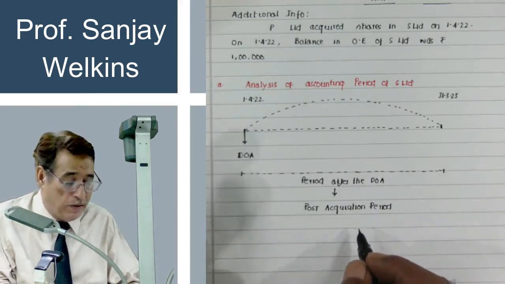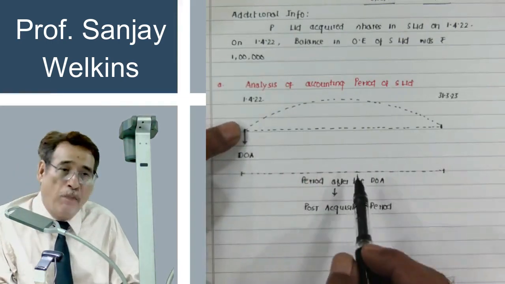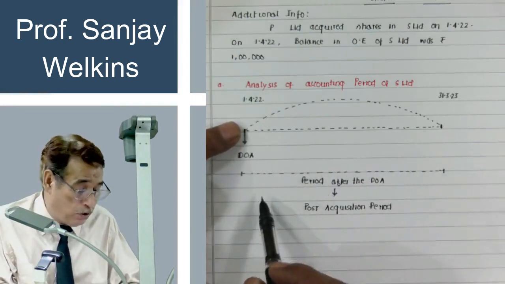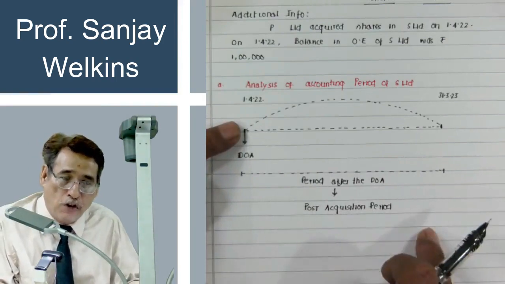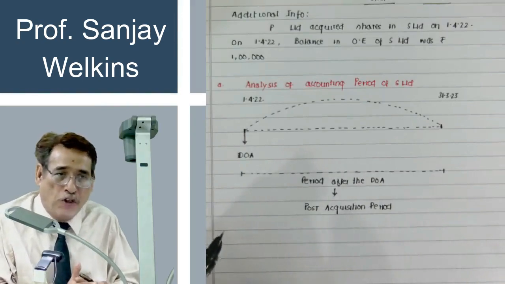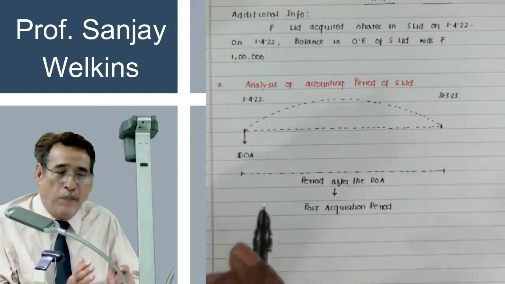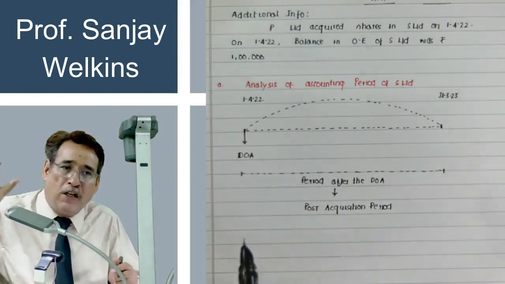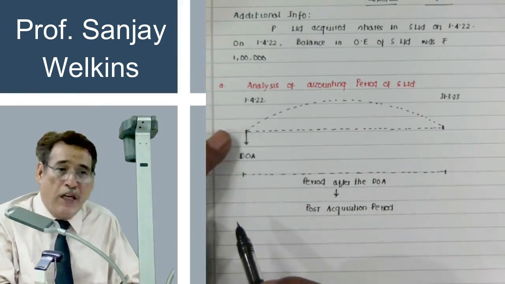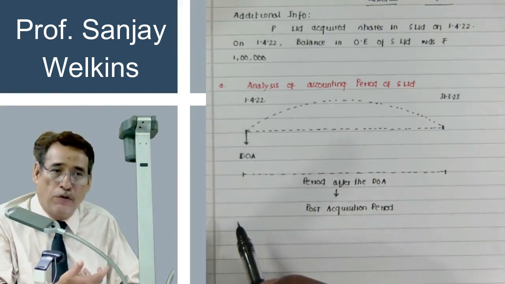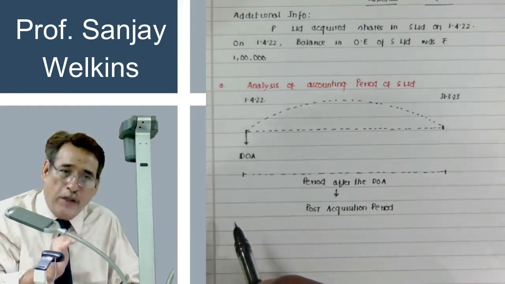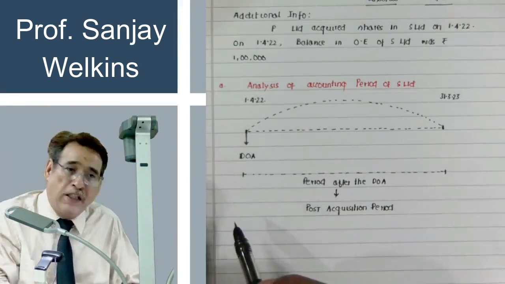To put it in simple words, in this entire accounting period all 12 months are related to the post-acquisition period. That means there is no pre-acquisition period. What is the pre-acquisition period? Pre-acquisition period means the period preceding the date of acquisition. Now, in this case, because we acquired the control on 1/4/2022, there is no period in the current year which is preceding the date of acquisition.